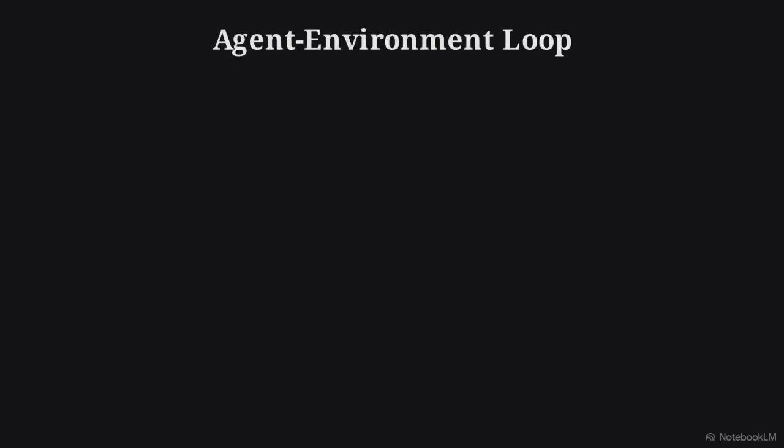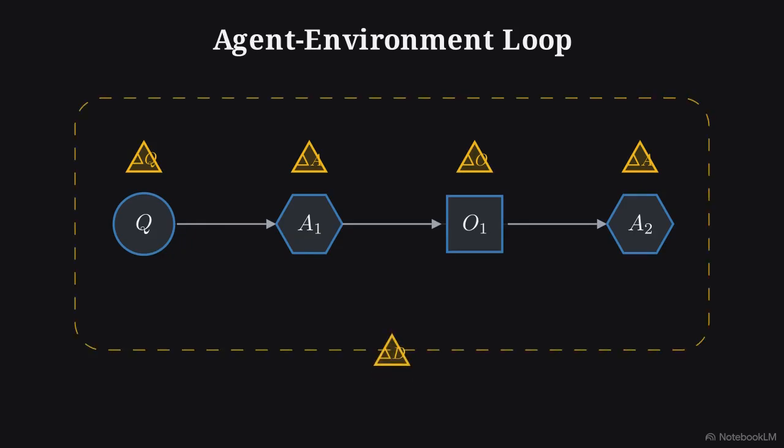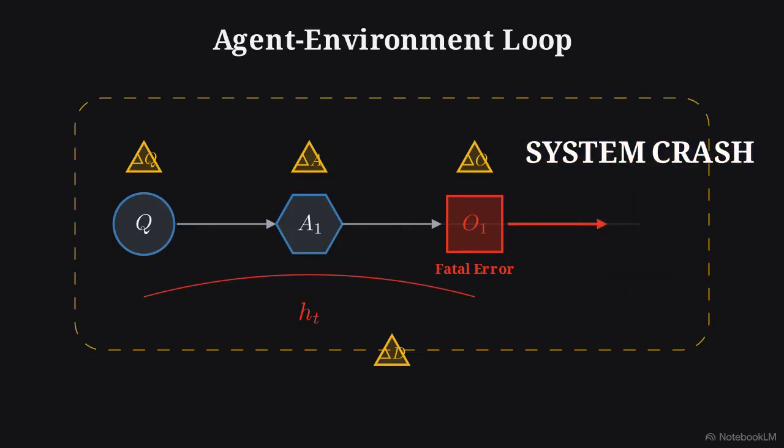Let's trace how a language model actually executes a task. It builds a chain. A query leads to a tool, which returns an observation, which informs the choice of the next tool. In a live environment, disruptions can hit any point in this chain. User queries shift, action spaces change, unexpected error codes appear, and entire task domains migrate. If an agent fails to adapt to an unexpected return value early in the sequence, that single misstep enters its history state. The error propagates, corrupting every subsequent decision until the system crashes.